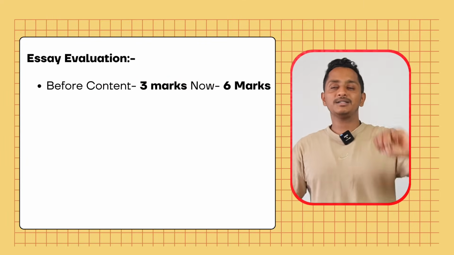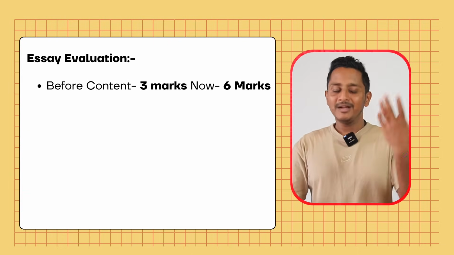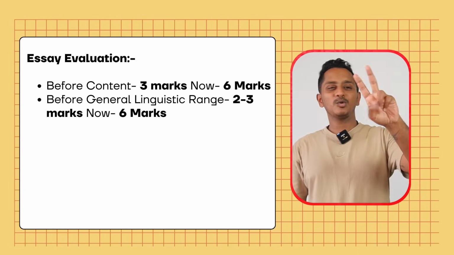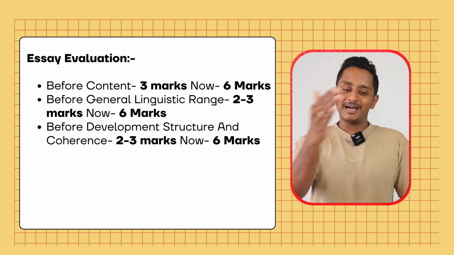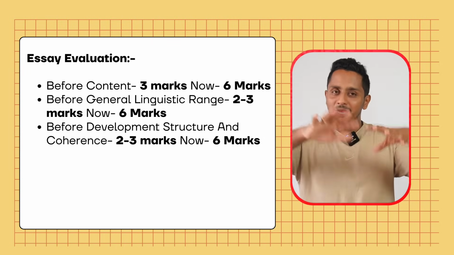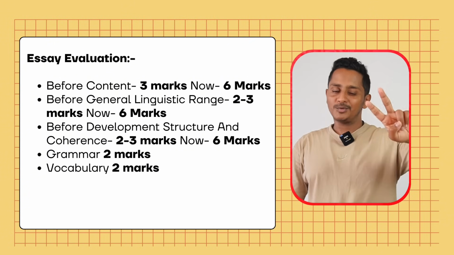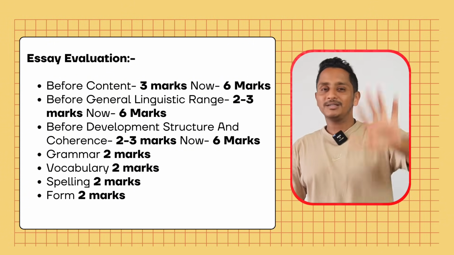Alright, so before we get into the update, let me quickly help you with the new changes, how you are now evaluated with respect to essay writing. Earlier content was 3 marks, now it is increased to 6 marks, meaning the weightage is doubled. Earlier general linguistic range was 2 or 3 marks, now it is 6 marks. Earlier development structure and coherence was 2 or 3 marks, now it is 6 marks, meaning everything is doubled. On top of that, grammar is 2, vocabulary is 2, spelling is 2, form is 2. These are the same things.